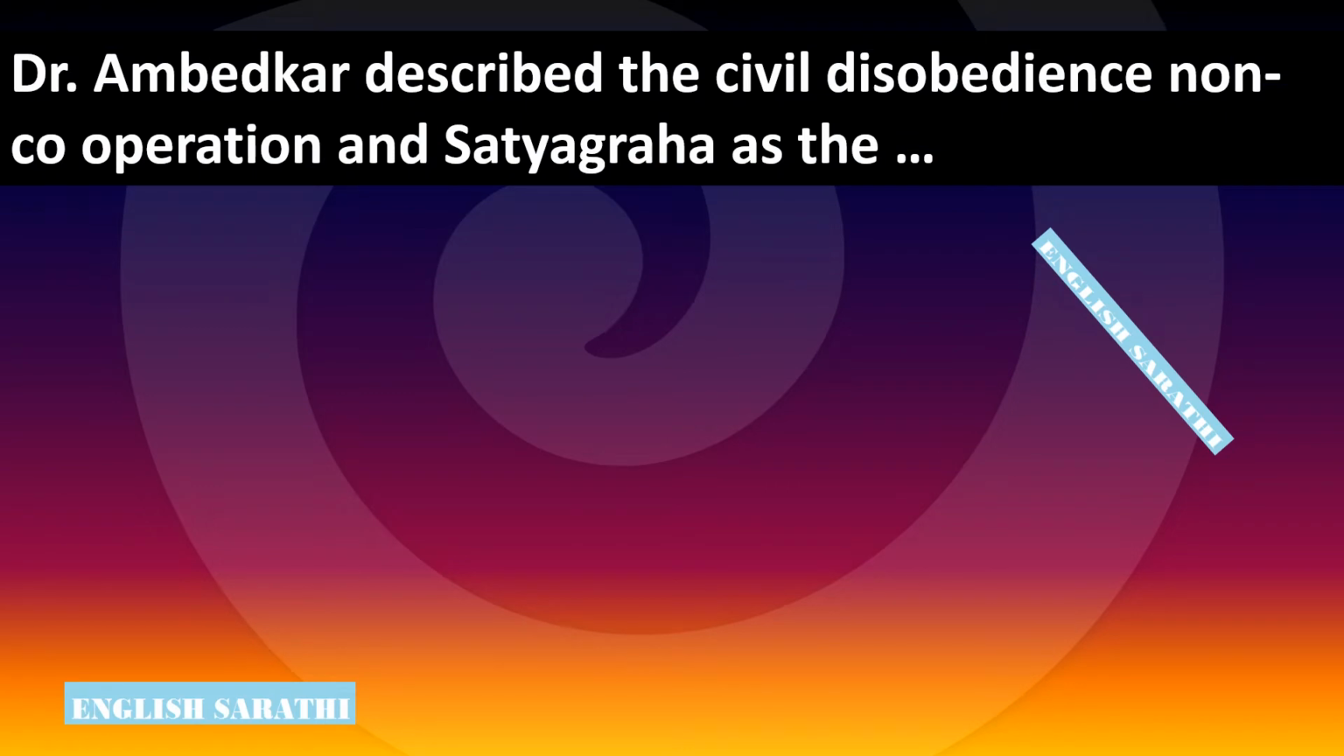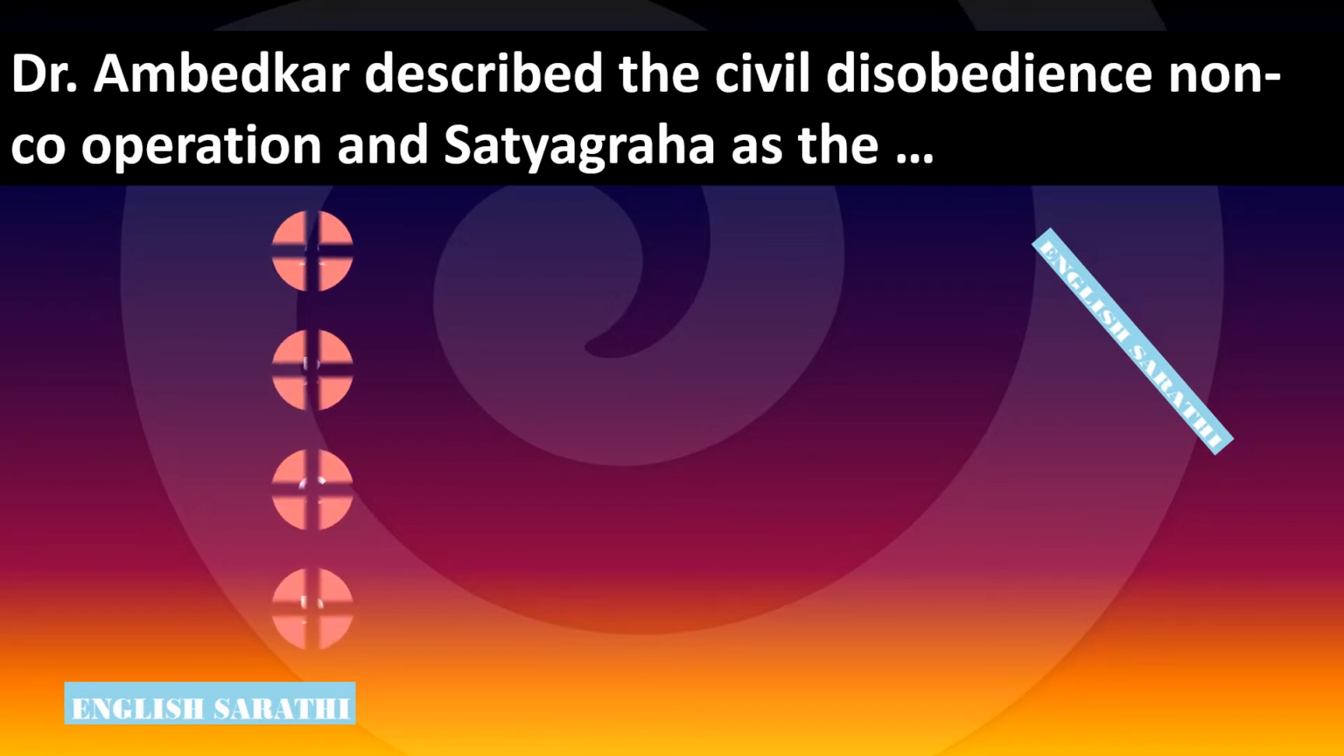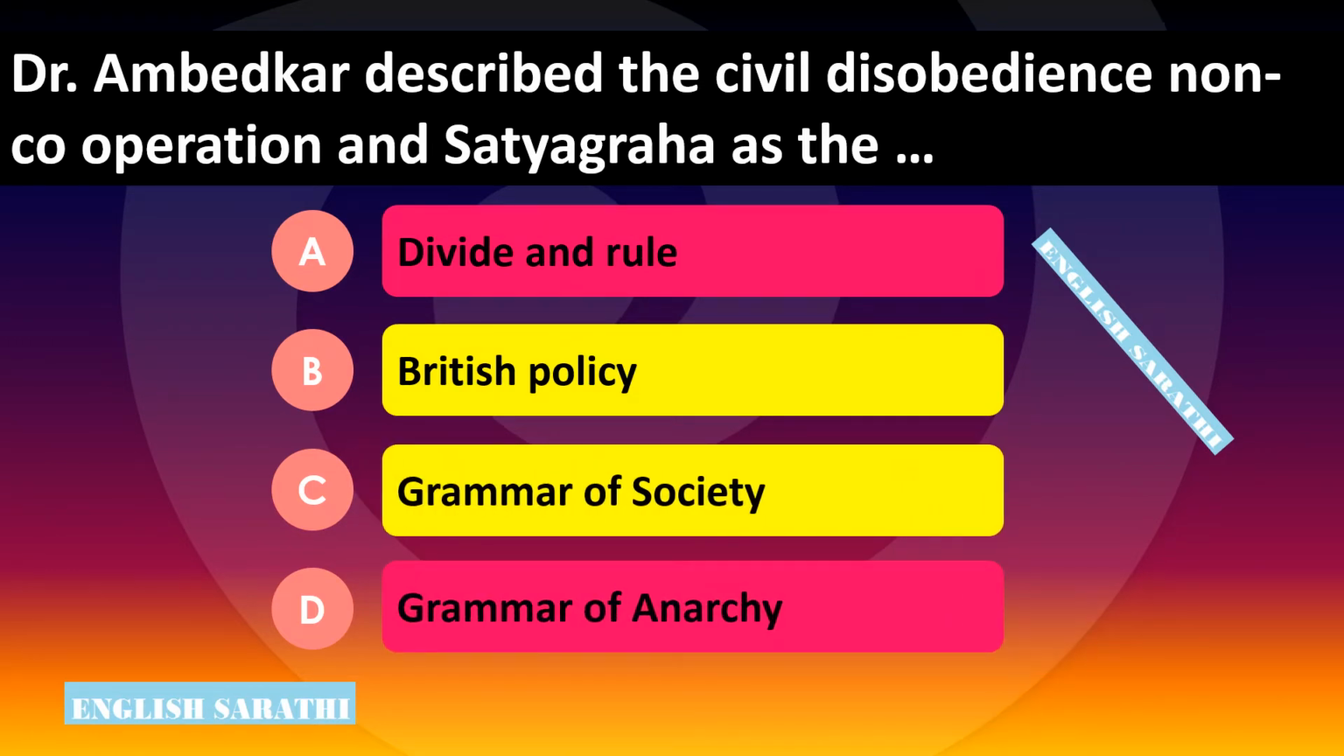Dr. Ambedkar described the civil disobedience, non-cooperation and satyagraha as the dash. Options are Option A, divide and rule. Option B, British policy. Option C, grammar of society. Option D, grammar of anarchy. The correct option is Option D, grammar of anarchy. Dr. Ambedkar described the civil disobedience, non-cooperation and satyagraha as the grammar of anarchy.